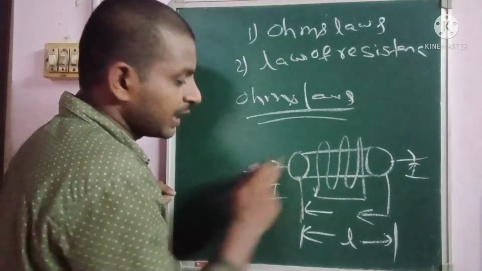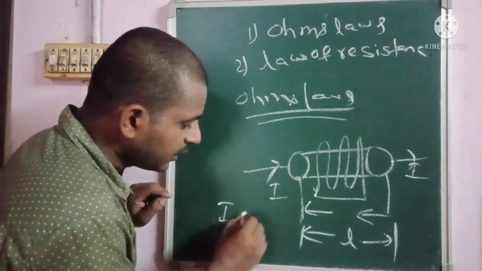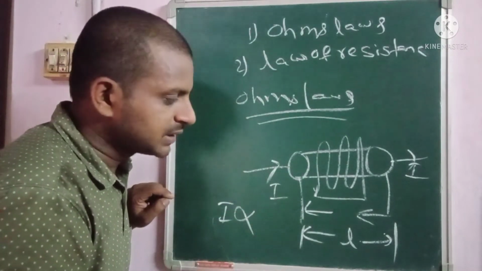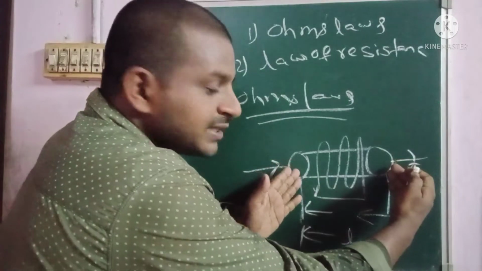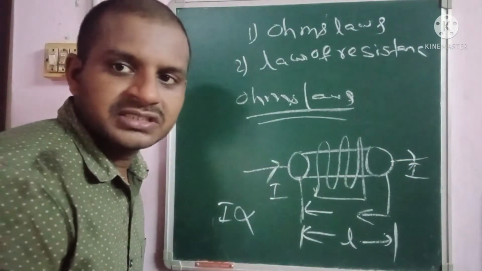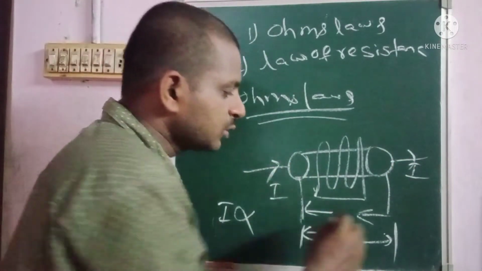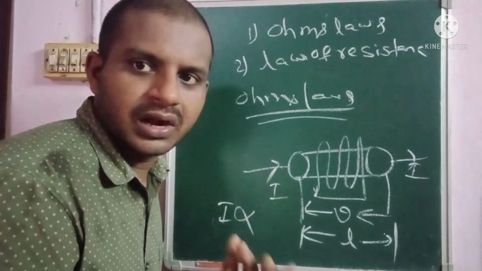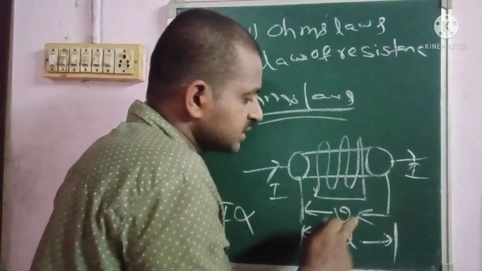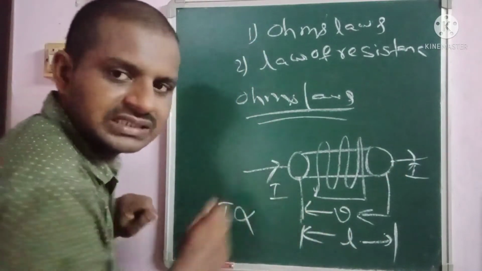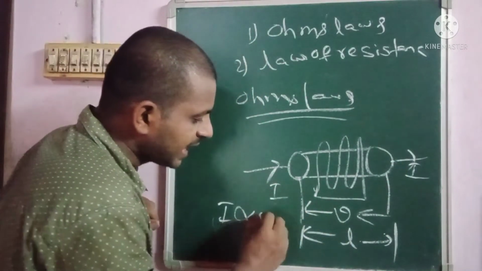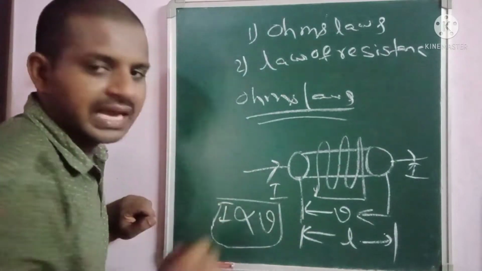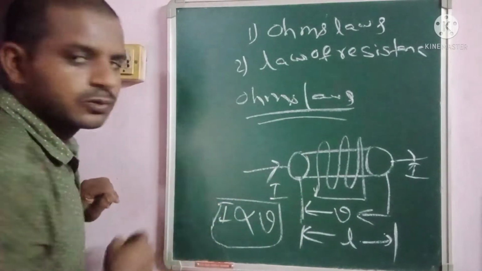So at constant temperature, the current is directly proportional to the potential difference across the conductor. Potential difference means voltage, which I think you already know. The potential difference across the conductor is given as V. Therefore, I is directly proportional to V. This is called Ohm's law.